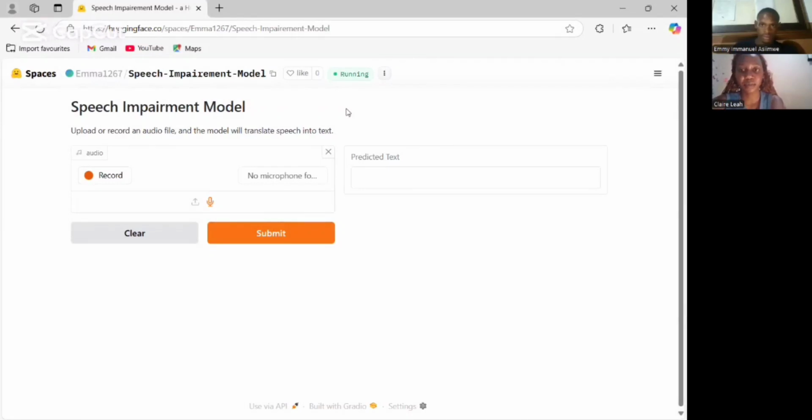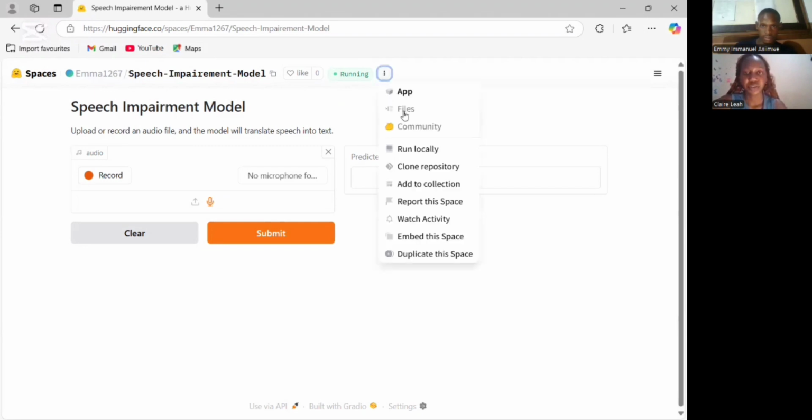Hey everyone, my name is Claire and my colleague Emma, and this is the speech impairment model that we deployed. So let me show you the files.